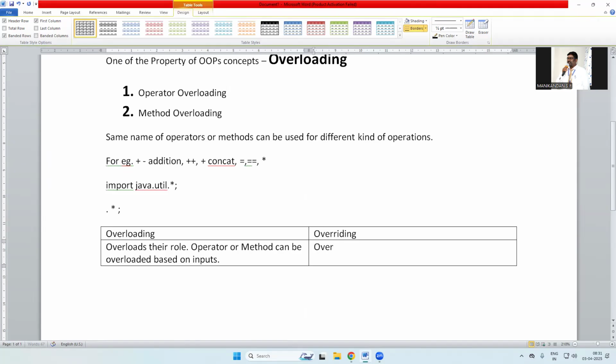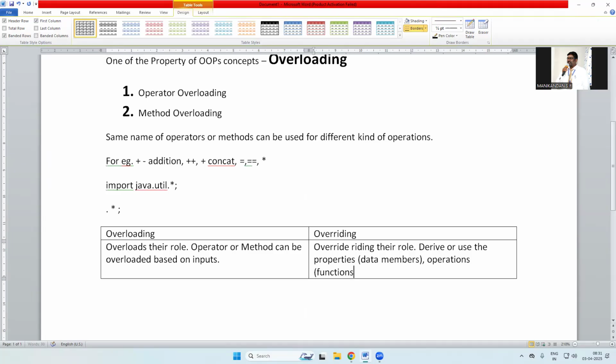Overriding means riding over. Overriding means I can derive or use the properties, for example, data members, and operations, meaning functions, from one class to another.